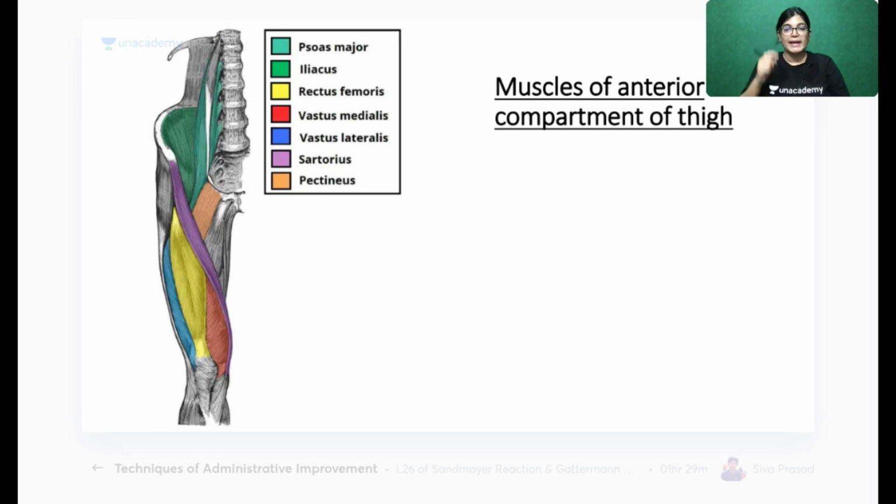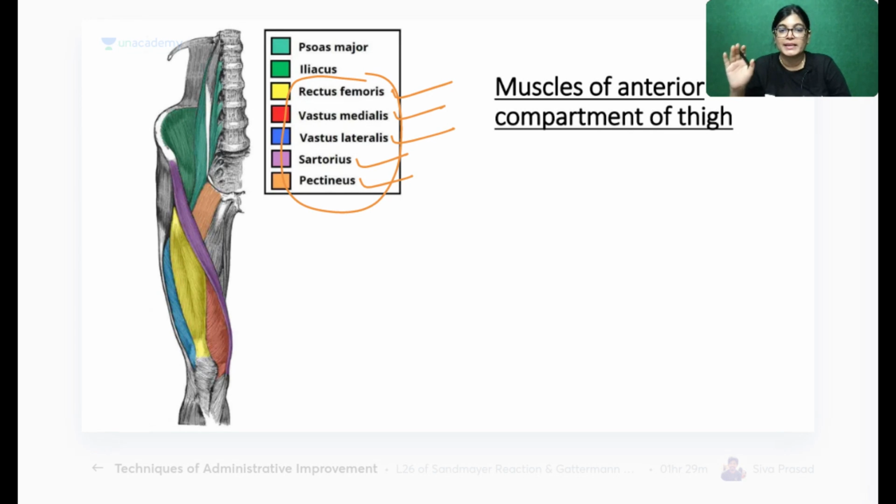So, muscles of the anterior compartment. The important muscles of the anterior compartment of the thigh are rectus femoris, vastus medialis, vastus lateralis, sartorius, and pectineus. Pectineus is a muscle of the medial aspect also; a part of it is seen in the anterior aspect. So why not psoas and iliacus? Psoas and iliacus come from the lumbar region and insert into the lesser trochanter, but properly they are not muscles of the lower limb.